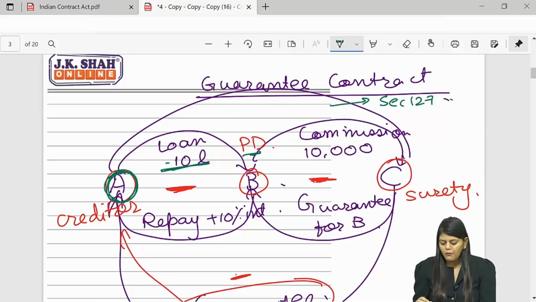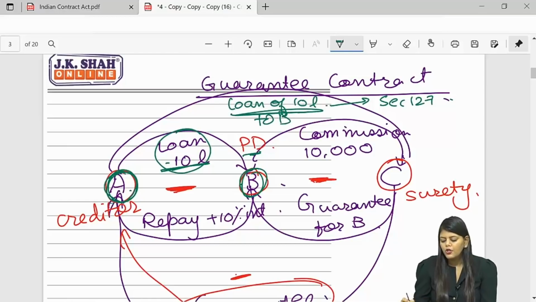I'll repeat. A is giving loan to B. So anything done by the creditor for the benefit of principal debtor is treated as valid consideration to surety for giving guarantee. So this will be assumed to be consideration.